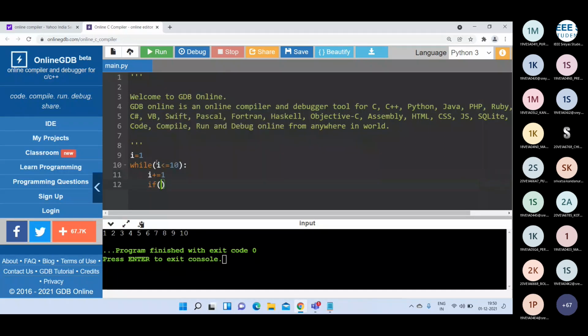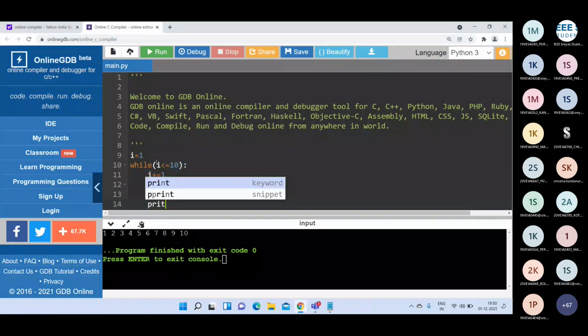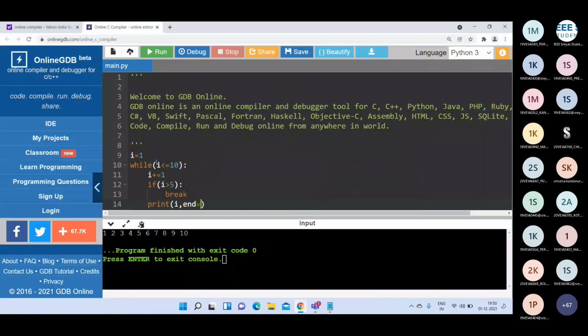Let me write some code here. I write i = 1 and while i <= 10, and i += 1. Here I write one condition: if i > 5, then I am writing break. Then followed by print(i, end=" ") with some space.